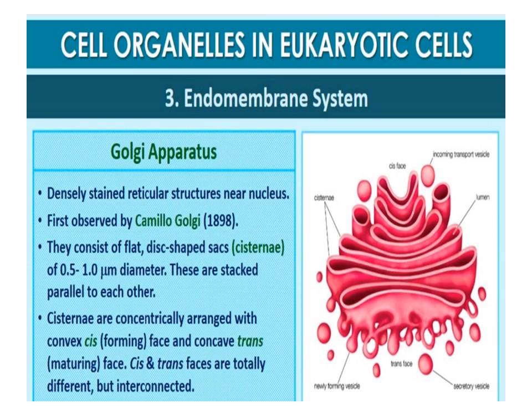The Golgi cisternae are concentrically arranged near the nucleus with distinct convex cis face or the forming face, and concave trans face or the maturing face. The cis and the trans faces of the organelle are entirely different, but interconnected.